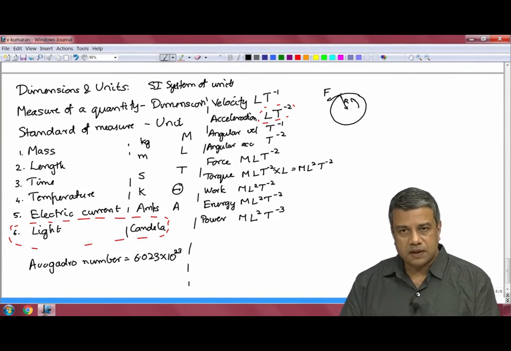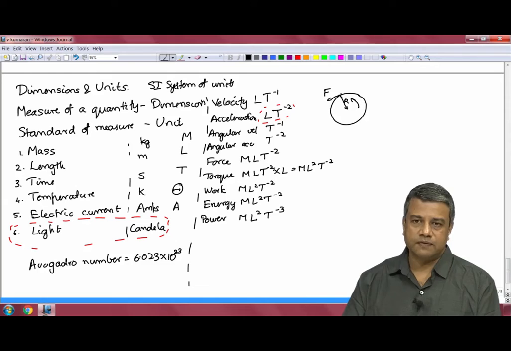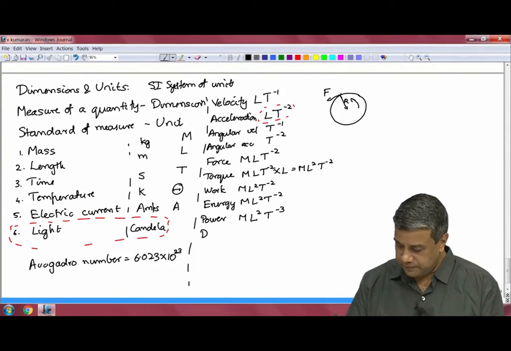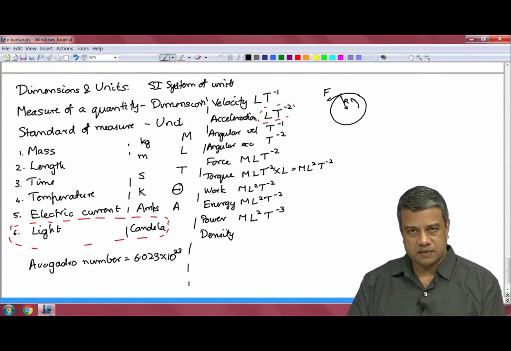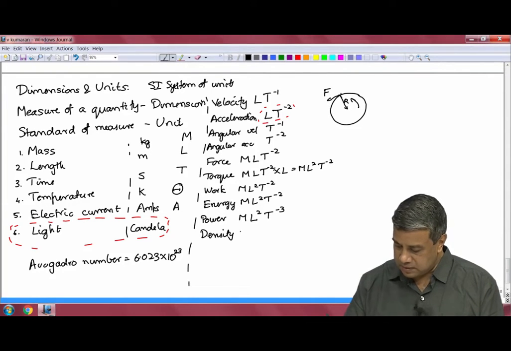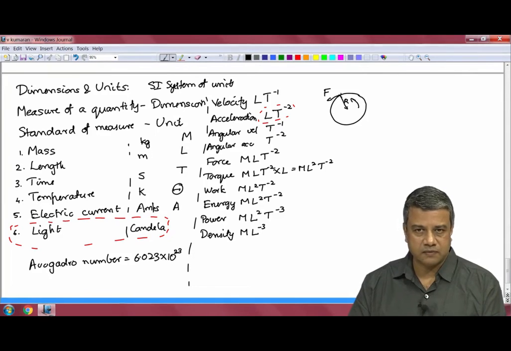The other quantity that we had examined in the previous lecture when we defined fields is the density, mass per unit volume. Volume has dimensions of length cubed, so density has dimensions of M L power minus 3.